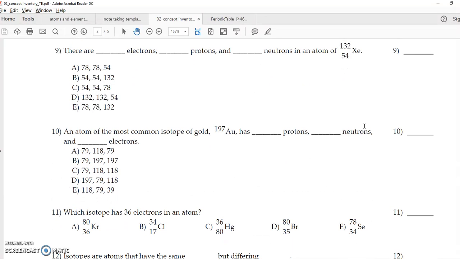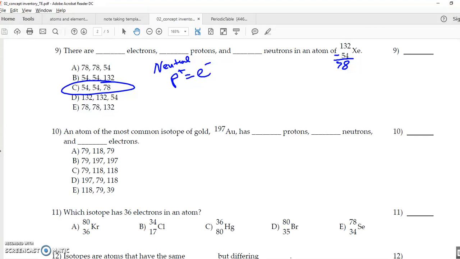Cool, so we just kind of went over this. 132 minus 54 gives me 78 for xenon. Okay, that's the number of neutrons. So there's only one over here that can have 54, 54, and 78. Remember, if it's a neutral atom, that means the protons equal the number of electrons. Therefore, the charge is equal, 0.